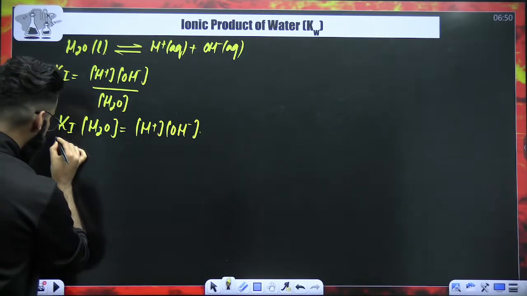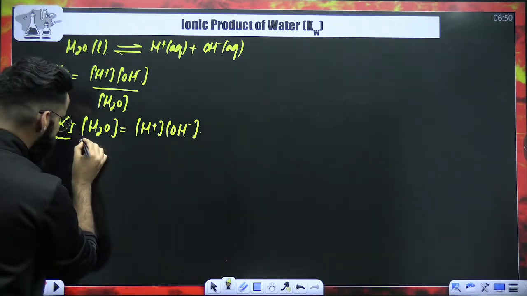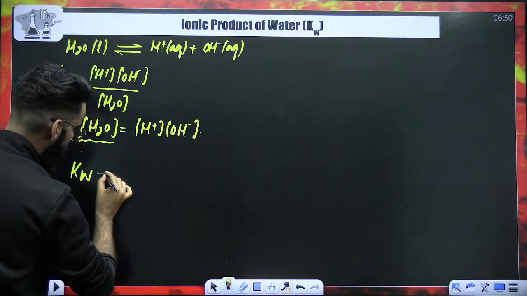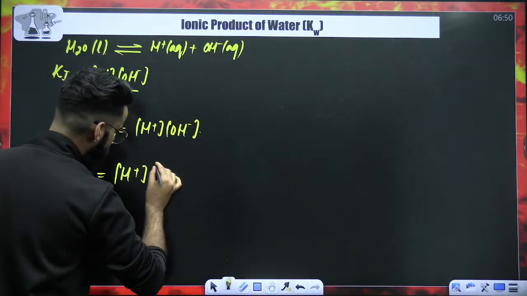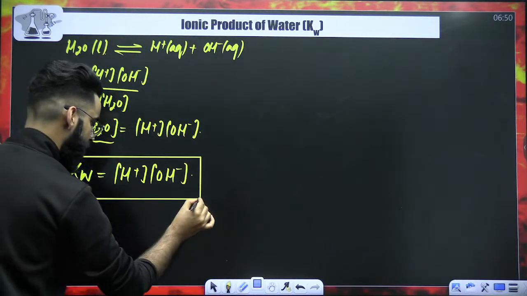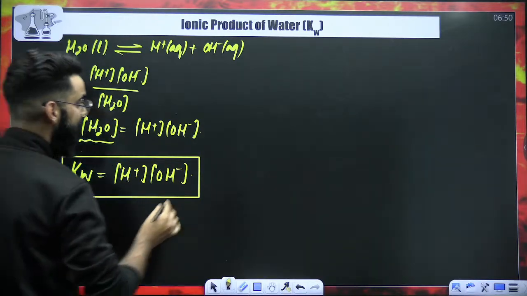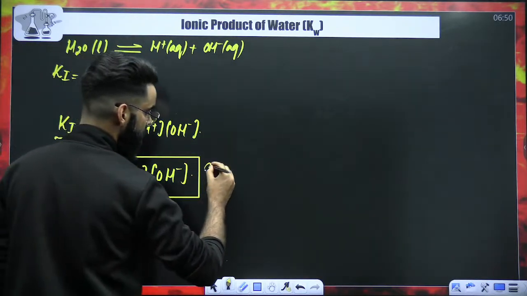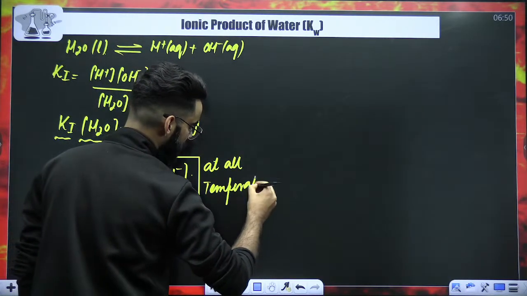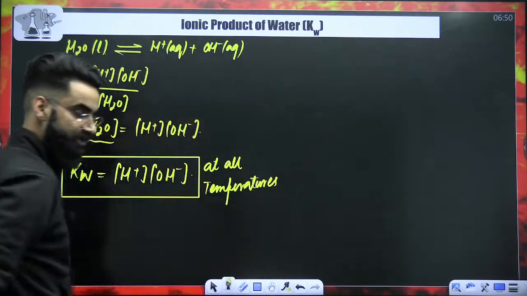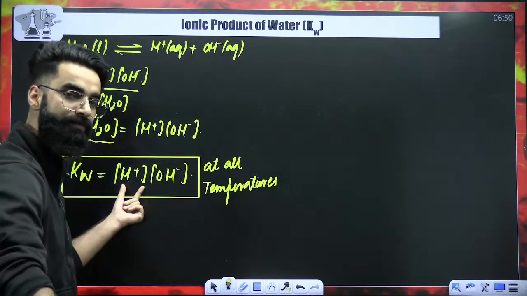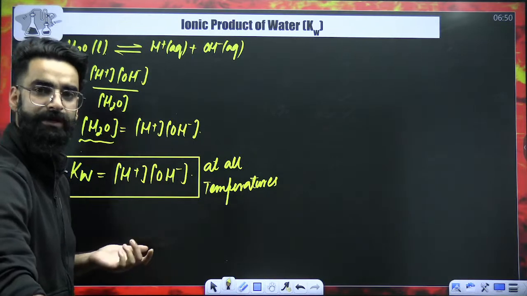Now, my dear students, this particular term, it's constant, right? So constant multiplied by constant makes it a new constant, that's Kw. So Kw is nothing but the product of concentration of H positive and OH negative, right? This particular expression is valid at all temperatures. Kw is what you call the ionic product of water. It is defined as the product of H positive concentration and OH negative concentration in the container.